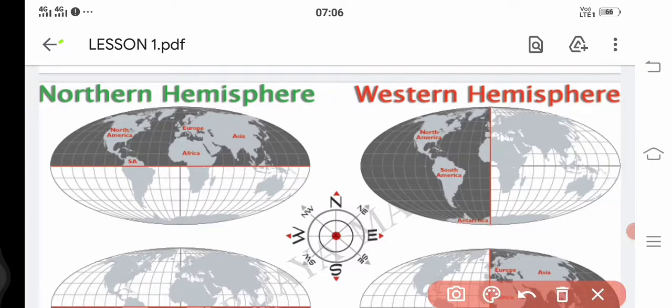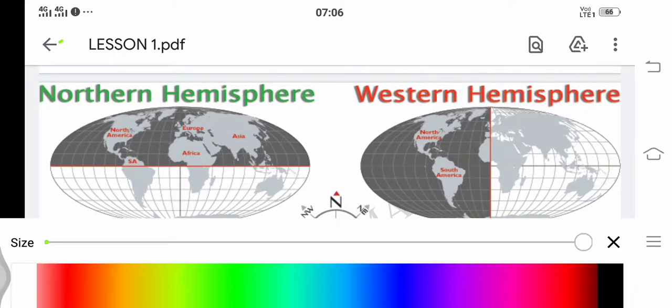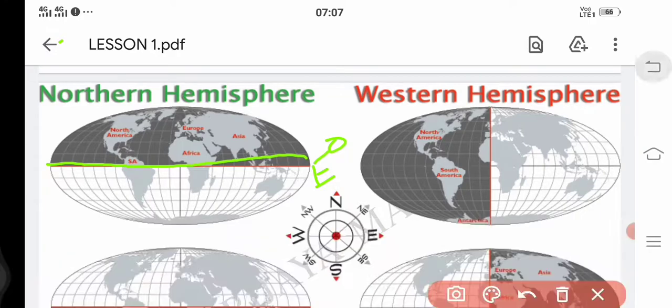The middle line divides the earth into equal parts. This is actually called 0 degrees latitude, or it is also called the equator. So what does the equator do here? It is dividing the earth into two equal parts or two equal halves.